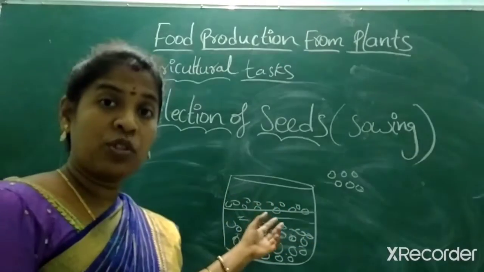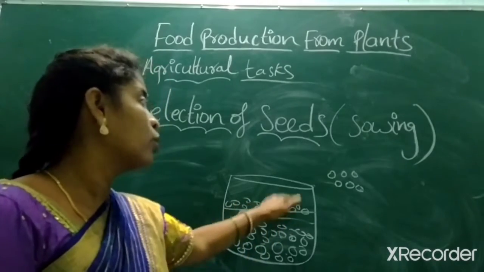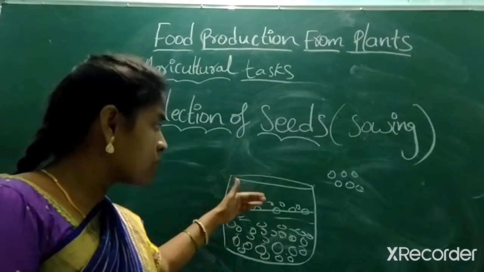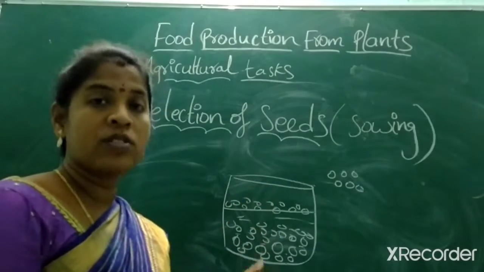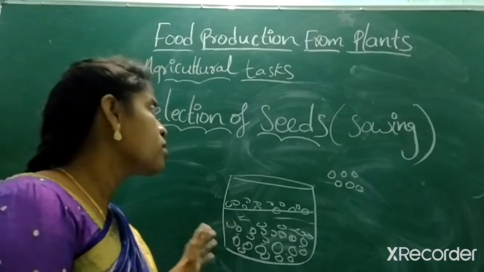Seeds which are damaged or eaten by insects will float above the water, and the good seeds come and deposit at the bottom of the water. Is it clear? So this is about selection of seeds.